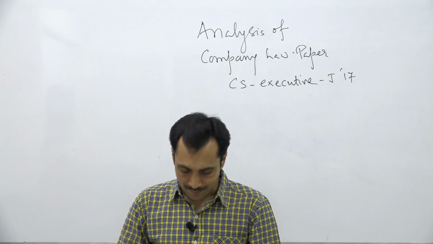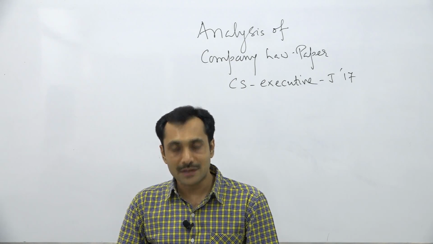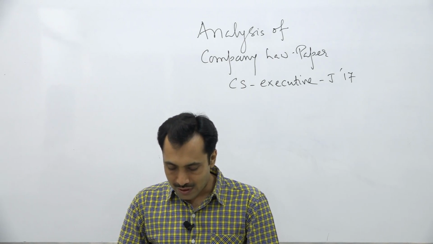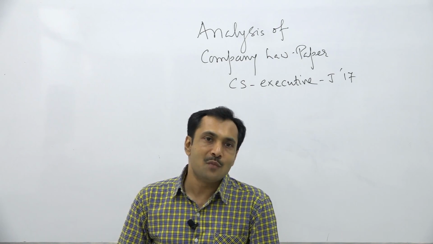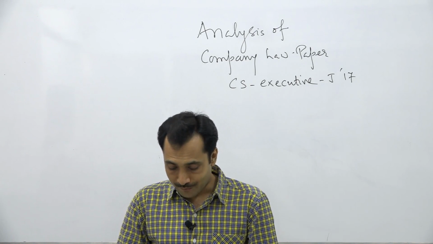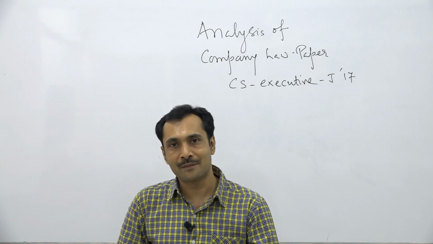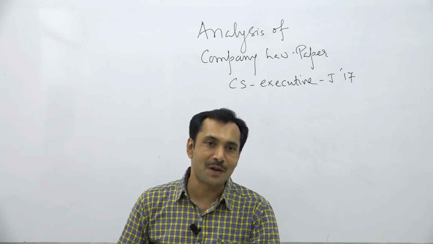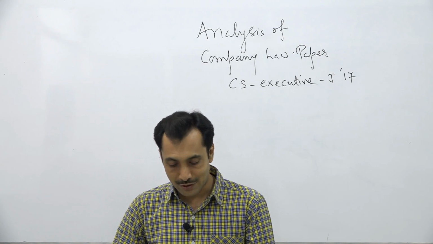Question number 4C. From the following information in respect of two companies, XYZ Limited and CBA Private Limited, compute the amount the companies are required to spend on account of the CSR. Same example I have given in my book. I have given 5 different examples in my book. Here, out of the 5 examples, 2 different categories of companies are taken. So you may refer to paragraph number 16 of chapter number 16 of my book, right? And you will get an answer as well as clarity on the concept.